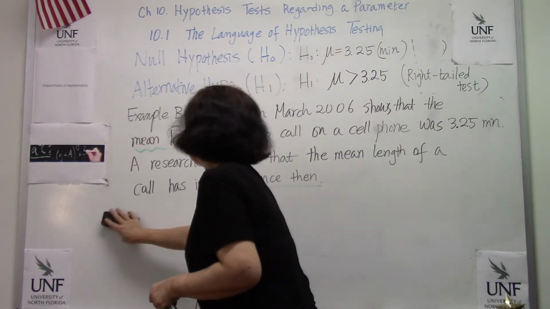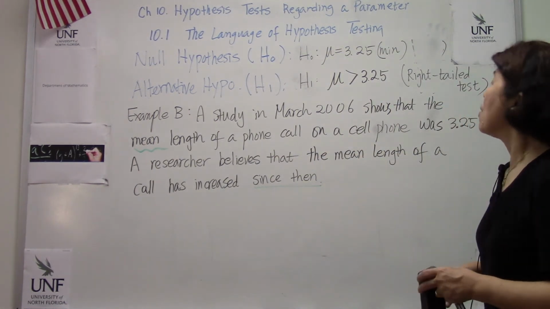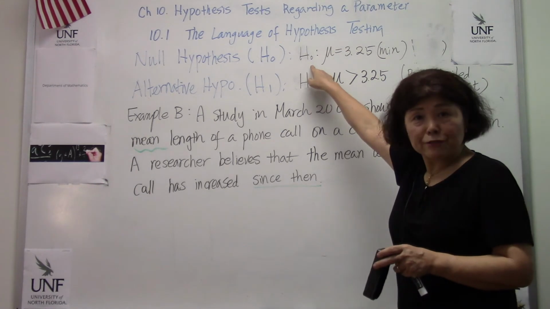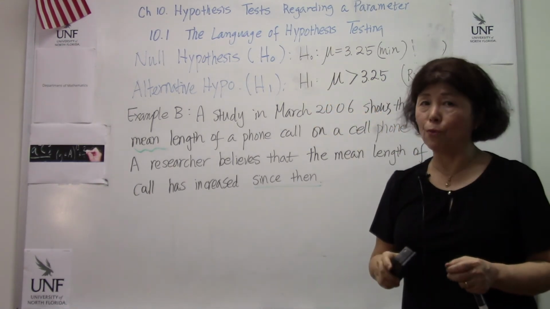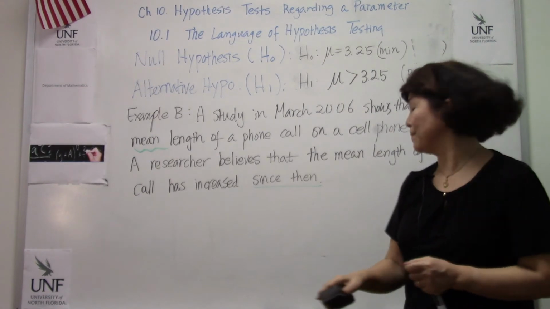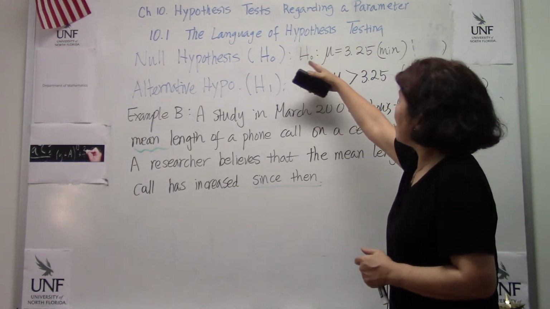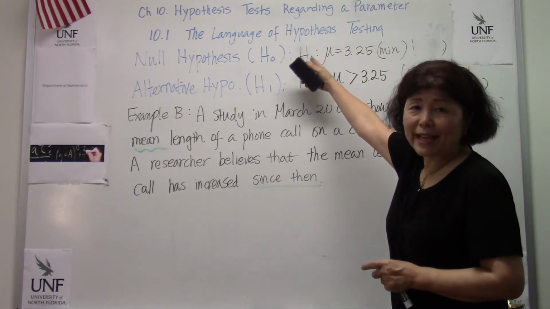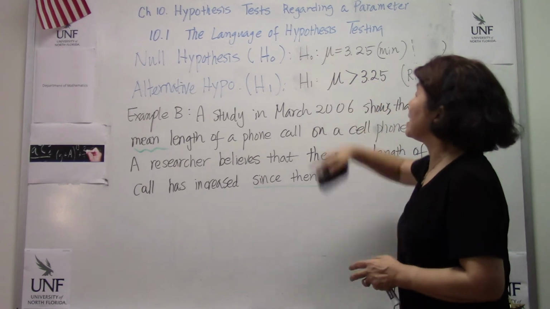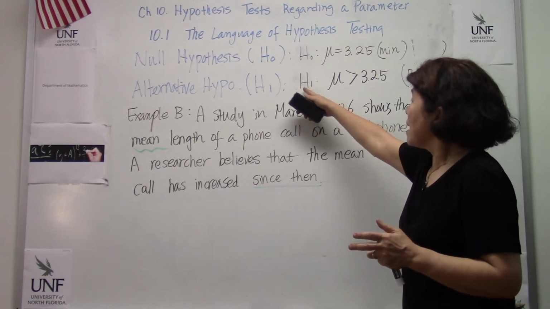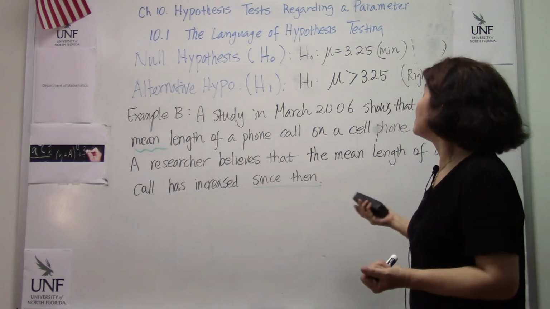When we do that, this researcher is going to decide whether we reject H naught or we do not reject H naught. Sorry, I said H1 earlier, but it is H naught. When we do reject H naught, that is like what? Yes, this H1 is a true one.